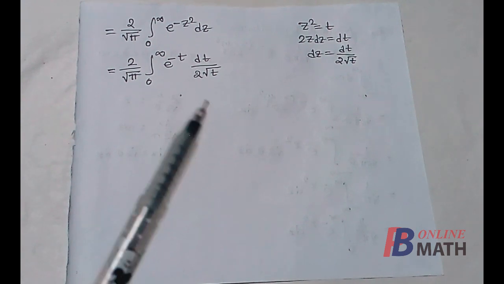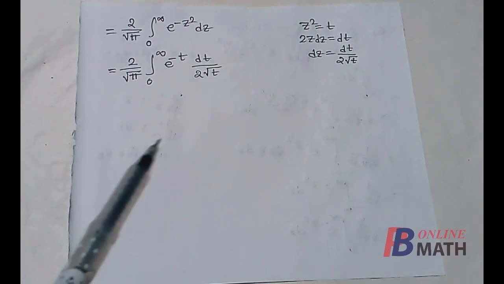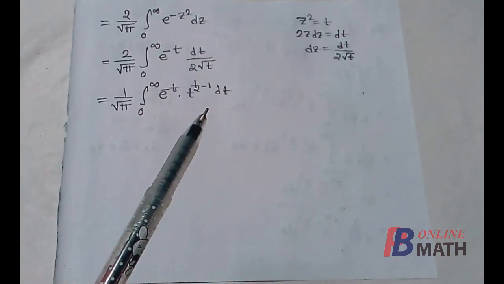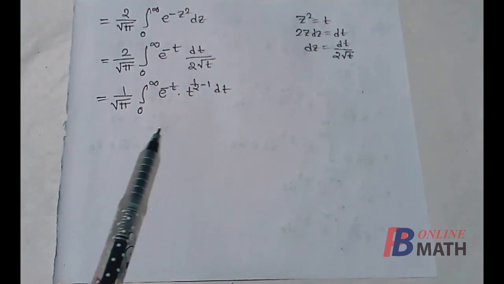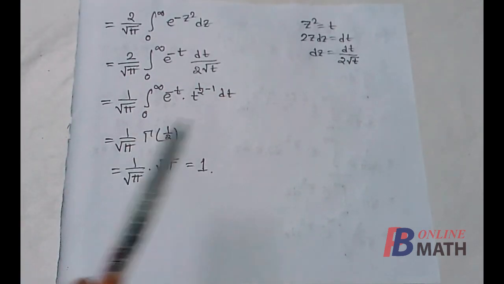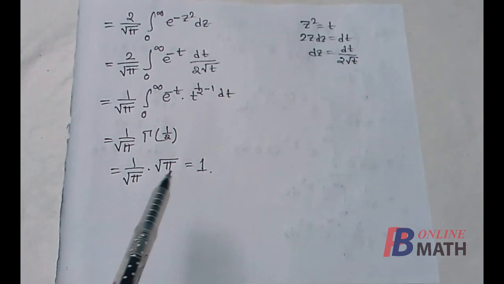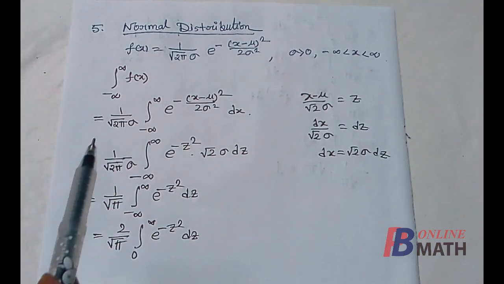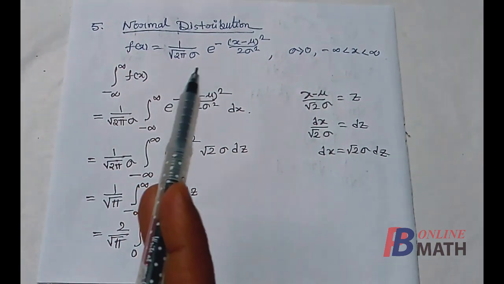So using the transformation, the integral reduces to this. Now cancelling 2, we can rewrite the integral as this. t to the power minus half can be written as half minus 1. Now this is nothing but the gamma function, and this is equal to gamma half. So this integral is equal to gamma half, and we know that gamma half is equal to root pi. So cancelling root pi, this is equal to 1. So we find that this integral is equal to 1. That means the area of the total curve is equal to 1. That means this function f(x) represents a probability density function or PDF.